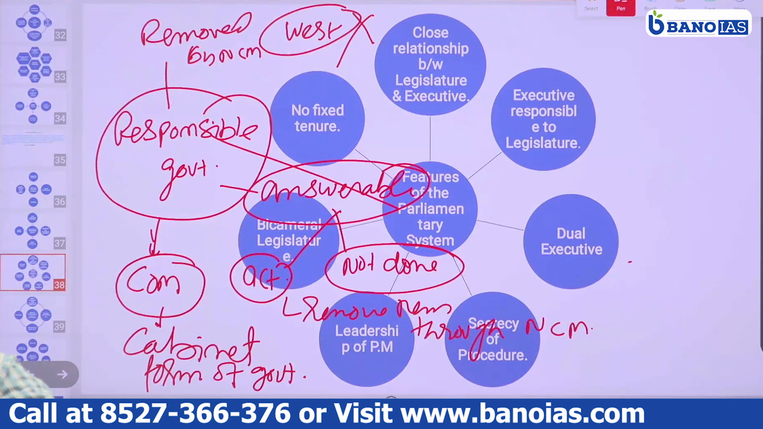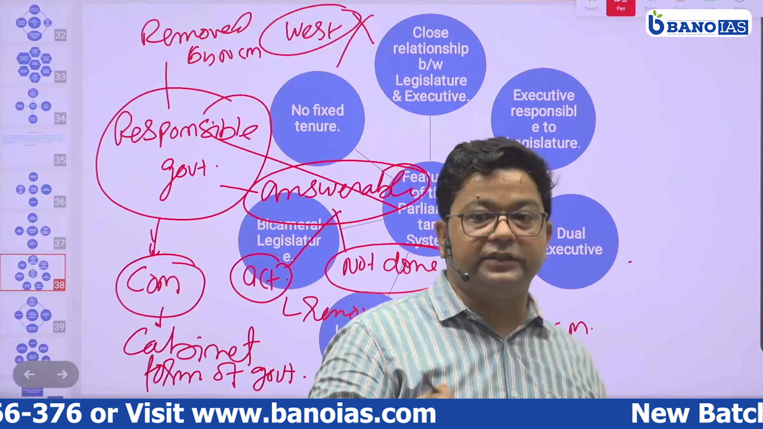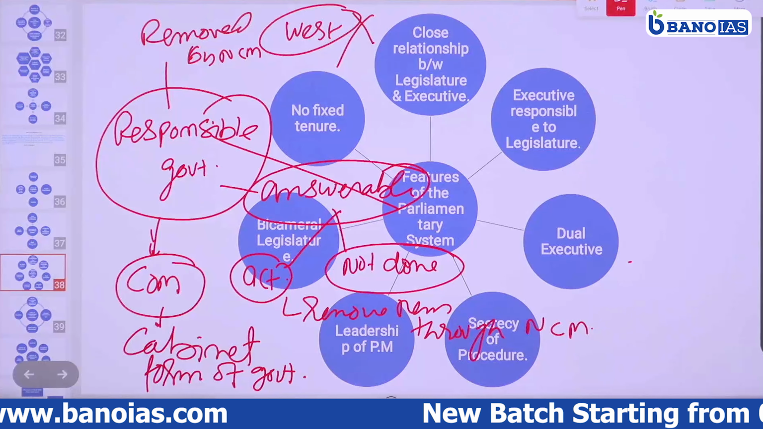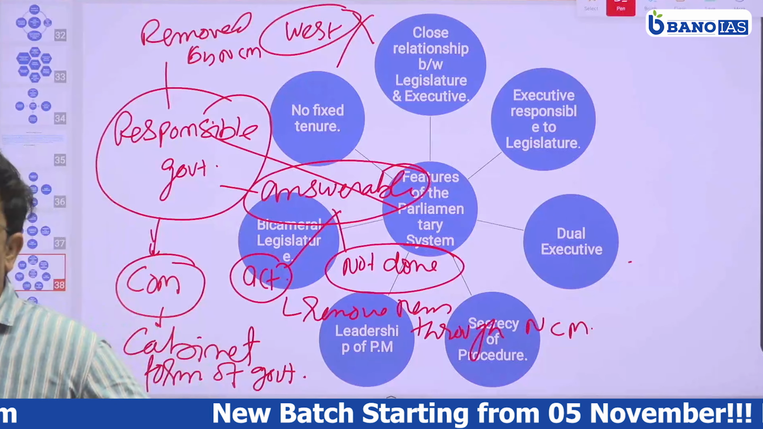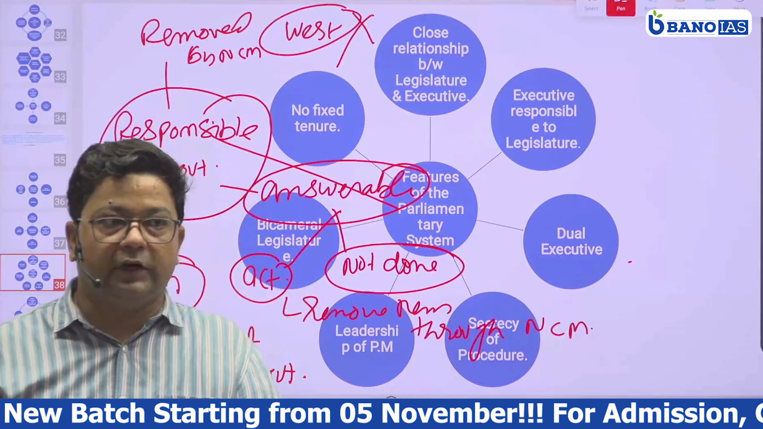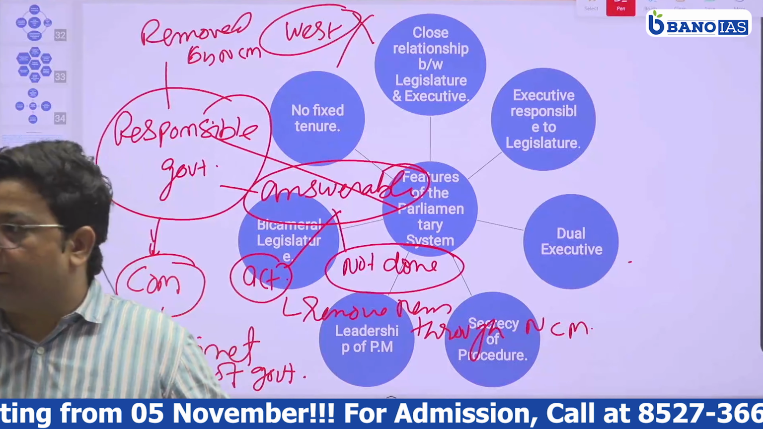Is it clear? So this is a responsible government or parliamentary form of government. Now the reason for adopting the parliamentary form of government, the first is that people were acquainted with the system. The Government of India Act 1935 had introduced a responsible government, right? So the people were acquainted with the process.